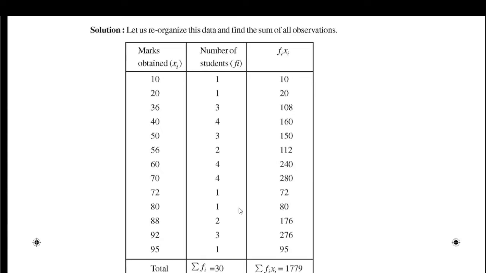Now we want to find x bar. We need summation of fi xi by summation of fi.